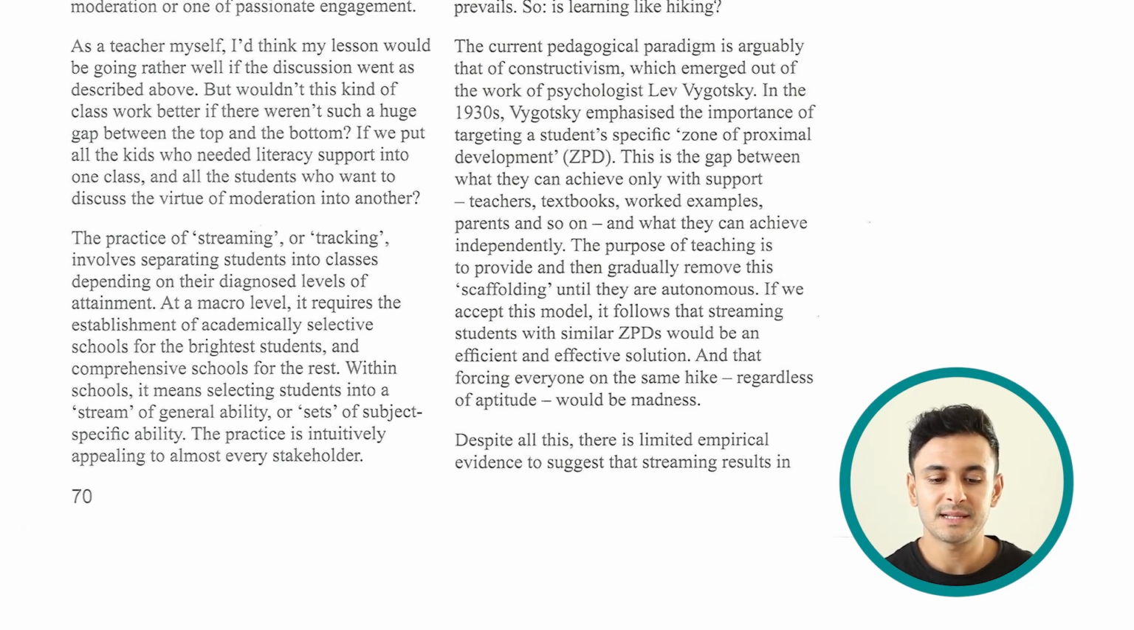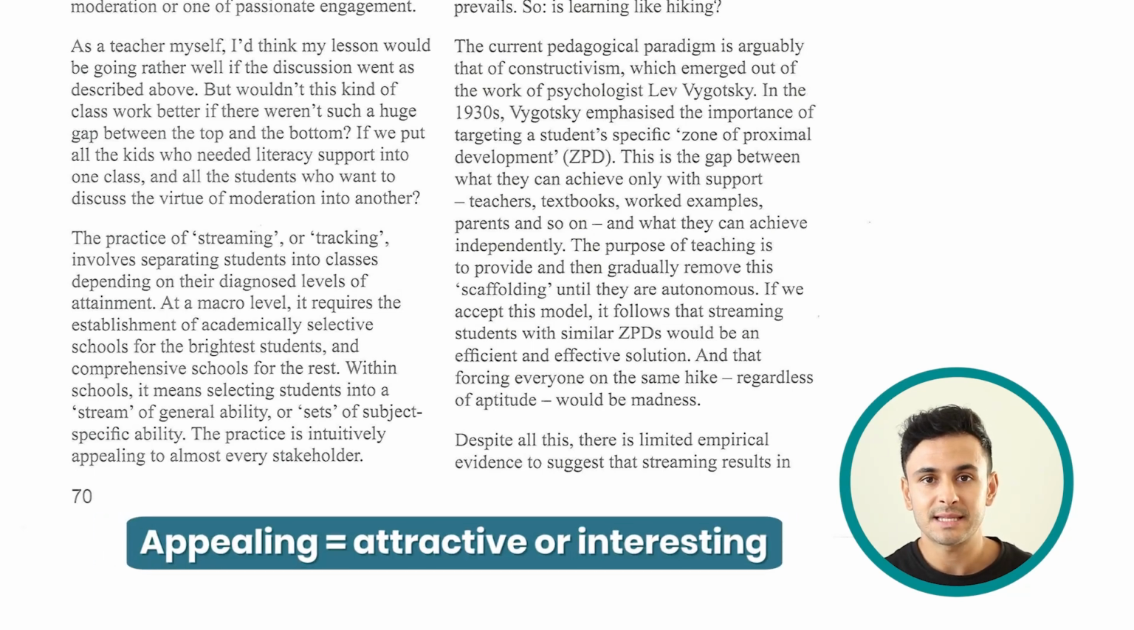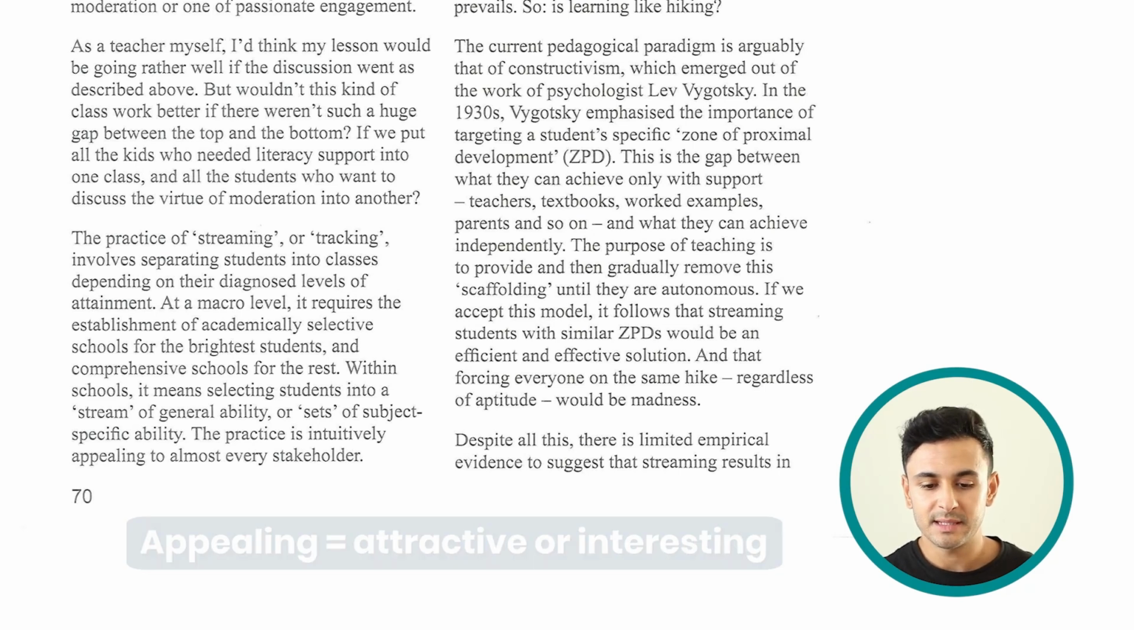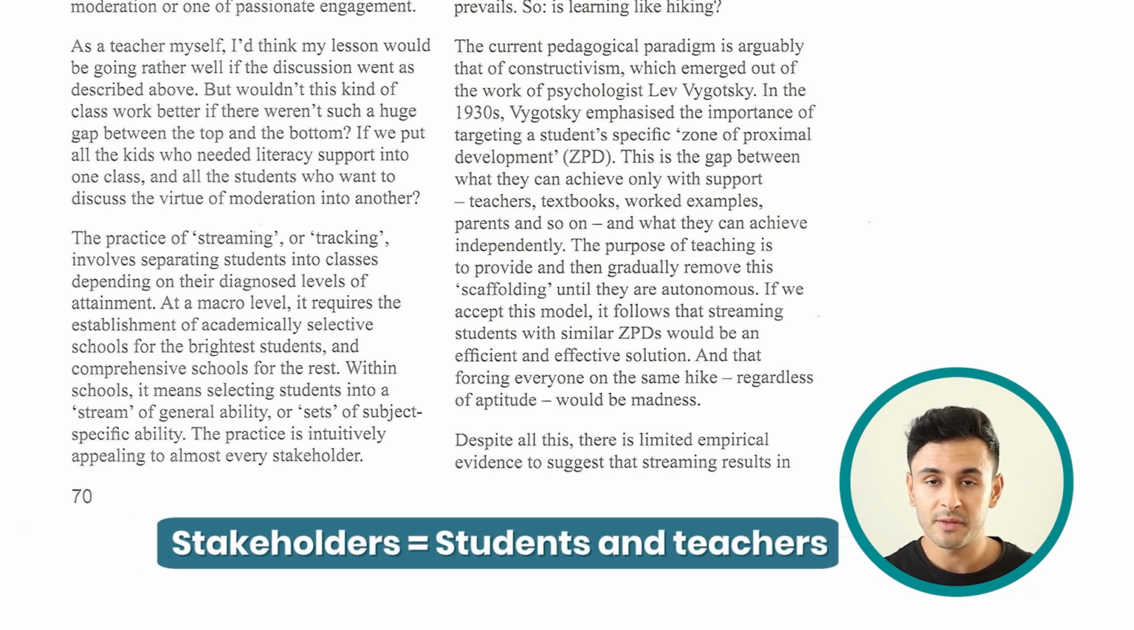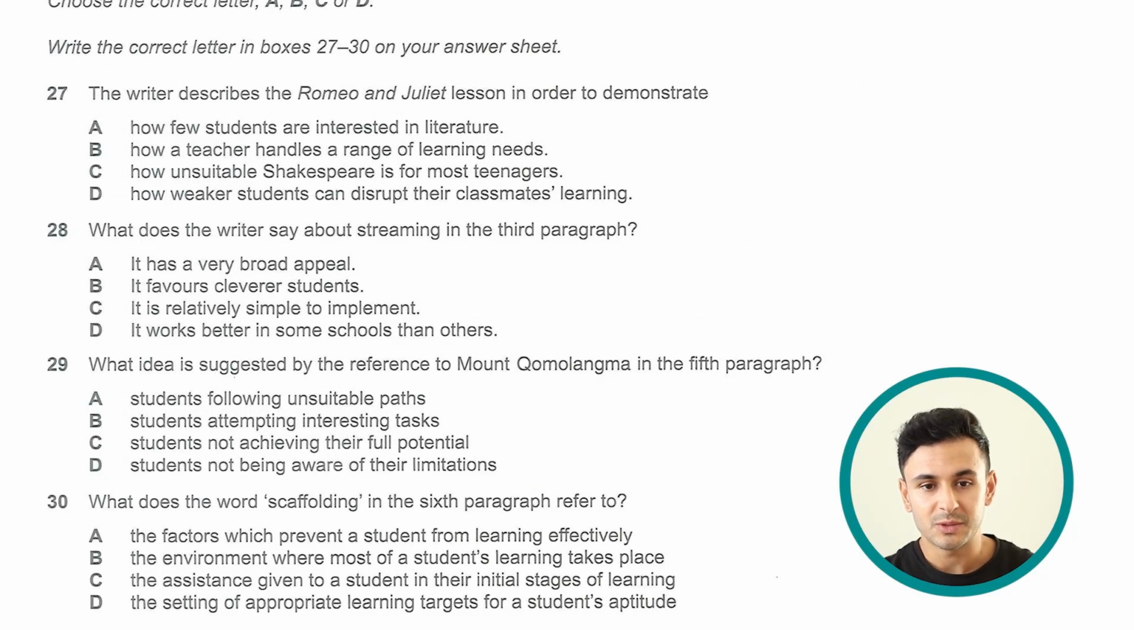So if we say the practice is appealing, it means that it's interesting or attractive to almost every stakeholder. And by stakeholder, we mean students, whether the bright students or the average students, and I assume also the teachers as well. So to answer question number 28, what does the writer say about streaming in the third paragraph? A, it has a very broad appeal. B, it favors cleverer students. C, it is relatively simple to implement. Or D, it works better in some schools than others.